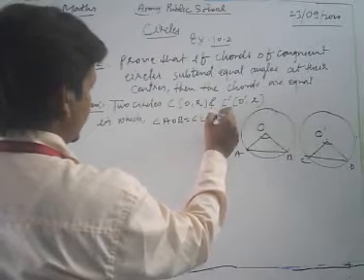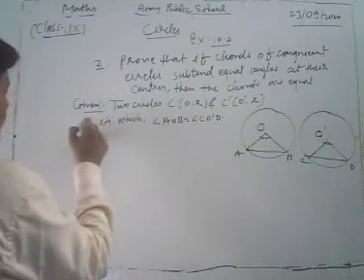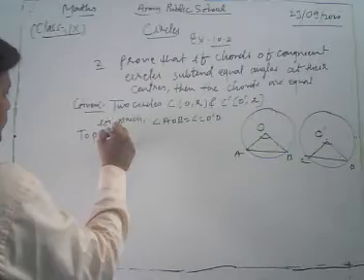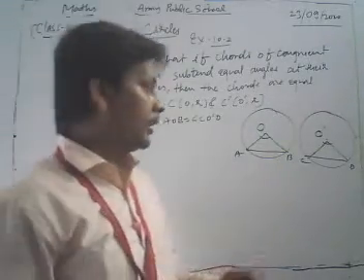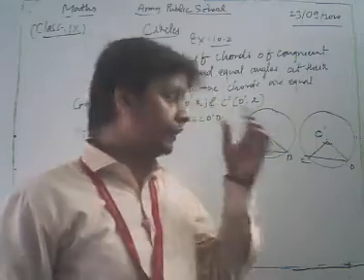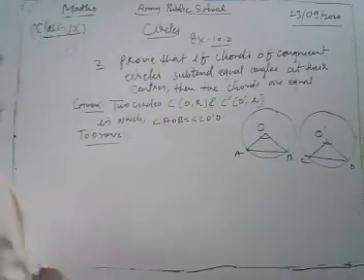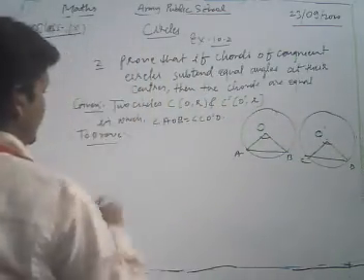This is given in our question. Now we write what is to be proved. Dear students, we have to show that chord AB is equal to chord CD.